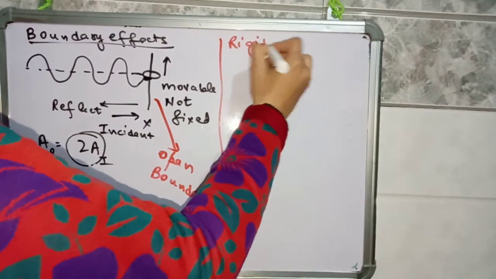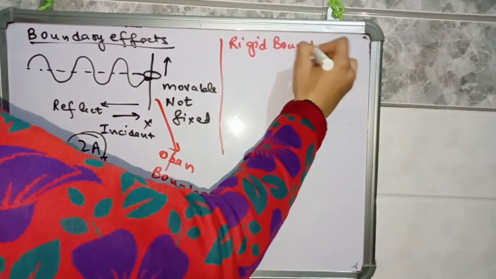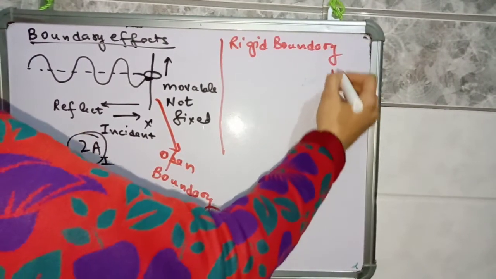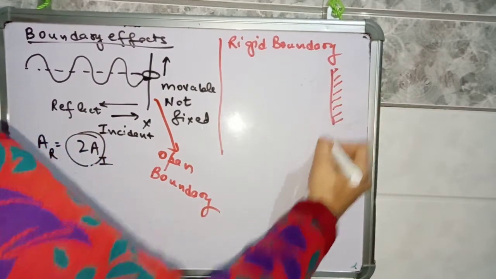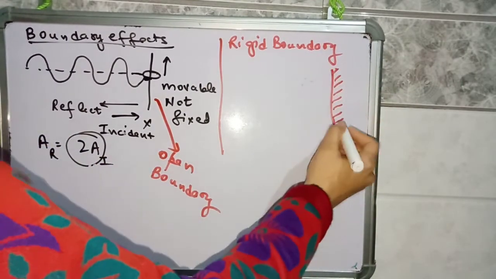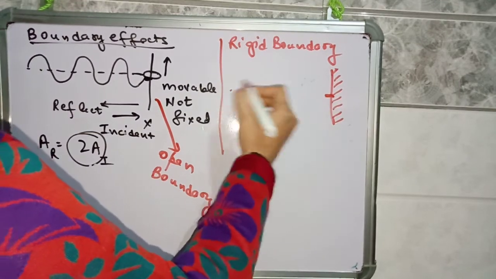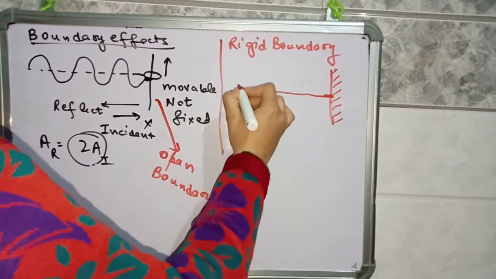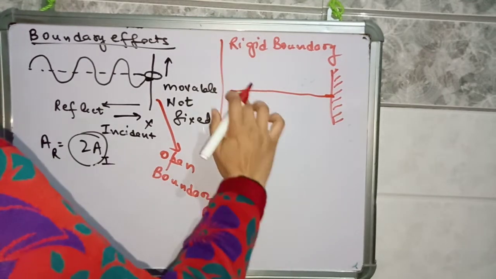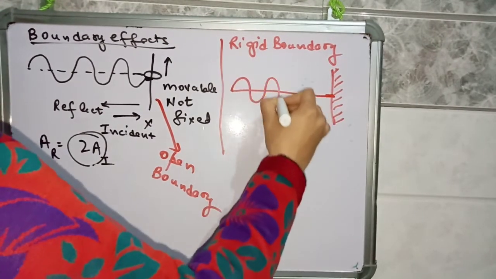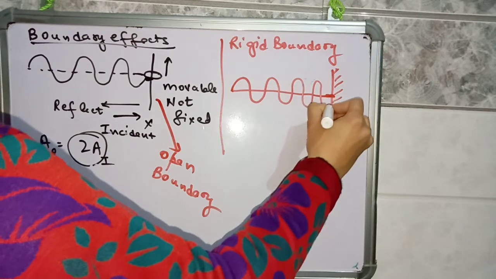Now suppose we take the example of a rigid boundary. Let us discuss the rigid boundary. Again, suppose this is a fixed pole, and a hook is attached to it, and from this fixed arrangement a string is connected, and we have started producing waves in this.